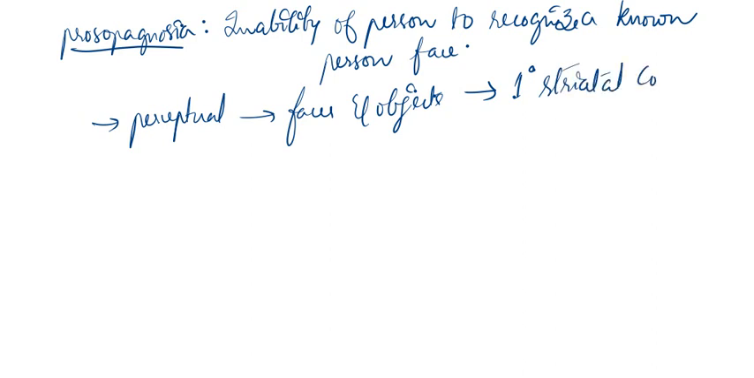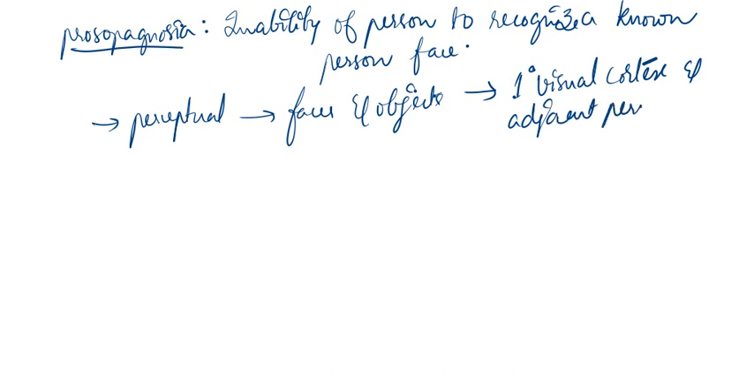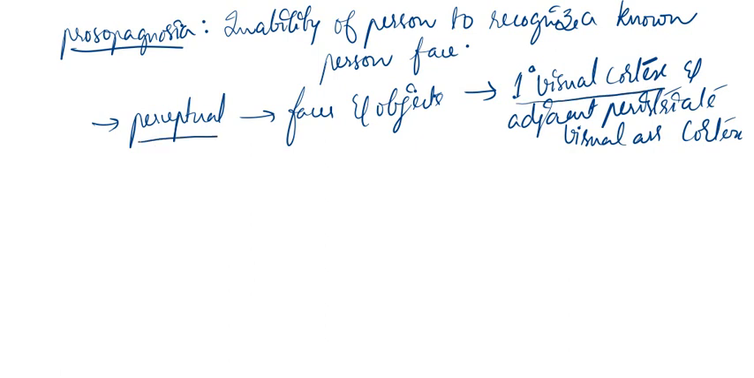visual cortex. Sorry, it's not striatal. Primary, that is nothing but the striate visual cortex. Also remember the adjacent peristriate, which is called adjacent because it is given the name peristriate visual association cortex. But of these two, the primary visual cortex is the main region which helps in perception of the faces and objects of a known entity.